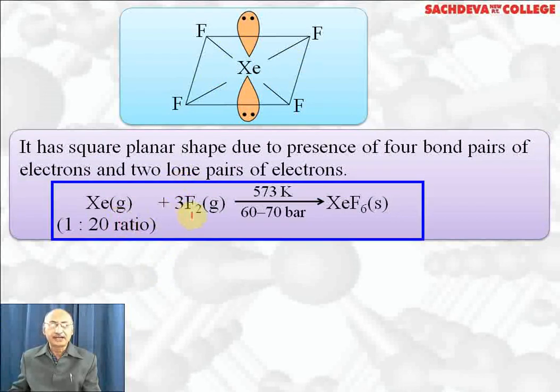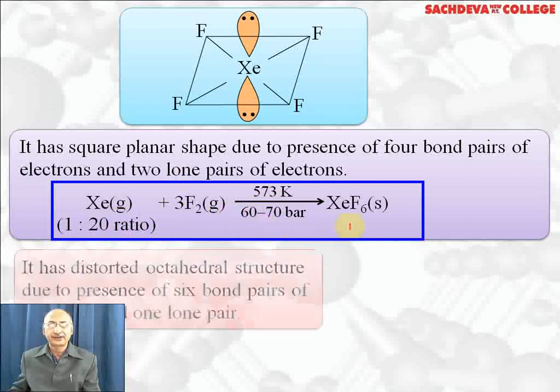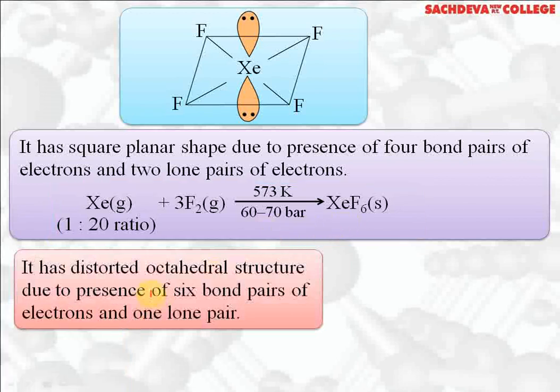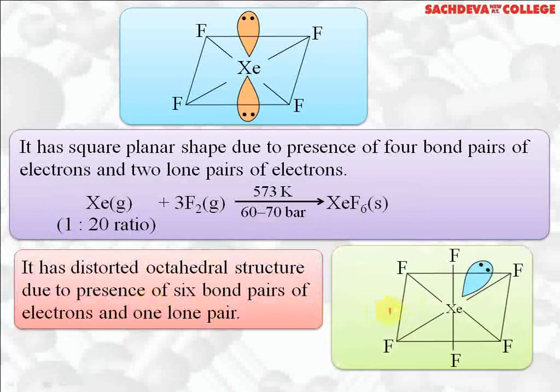Xenon hexafluoride can be prepared if we take xenon and fluorine in the ratio of 1:20. Temperature has to be 573 Kelvin. Pressure is to be increased to 60 to 70 bar. The product formed will be XeF6. It has a distorted octahedral structure due to the presence of 6 bonded pairs of electrons and 1 lone pair of electrons.